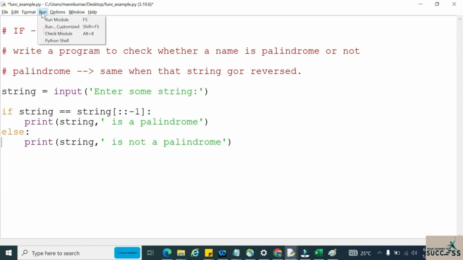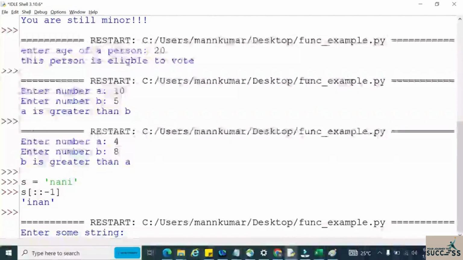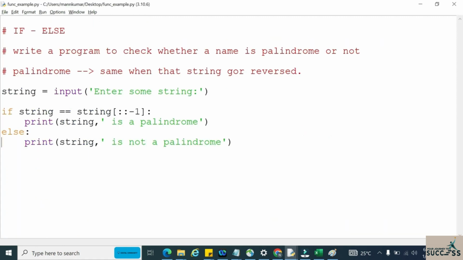Now let us run and see with one example. I am entering a proper palindrome, Malayalam. It is taking the string value Malayalam, and it is checking the string.